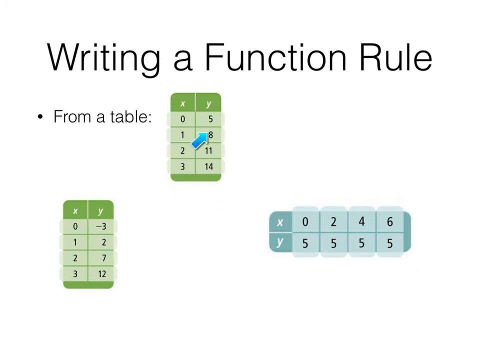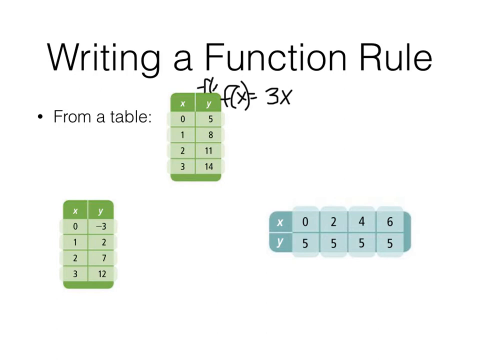In this case, it's up by 3, up by 3, up by 3. Well, if that's the case in your table, use trial and error. Try starting off with 3 times x for your function rule. So 3 times x, then you have to do something to that to get the y that's there. And I'm going to use f of x.